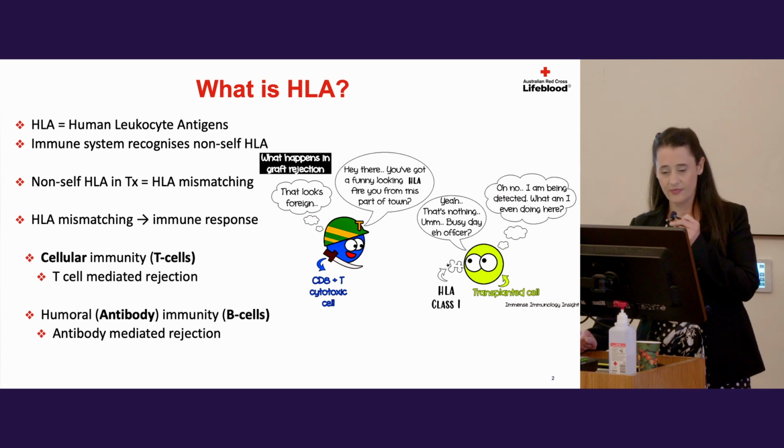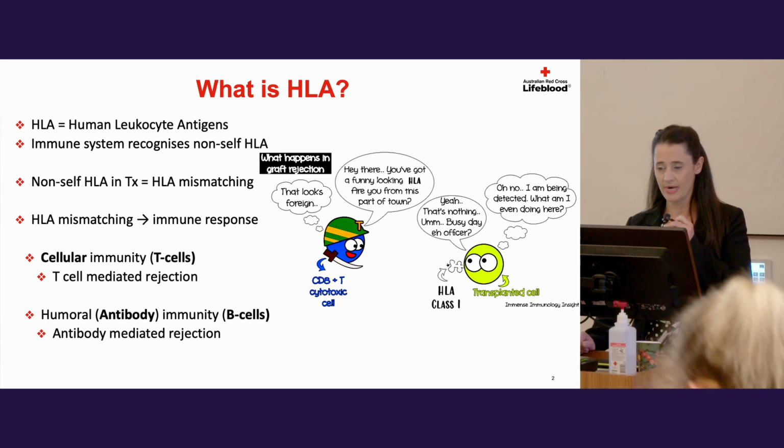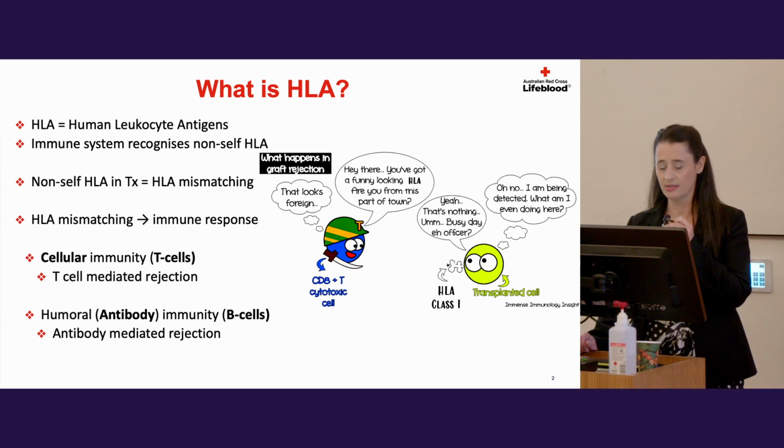So HLA stands for human leukocyte antigens, and these HLA are proteins that are expressed in most cells in your body. And your immune system uses HLA to see which cells of your body belong to your body and which ones don't. And so if you have non-self HLA, such as in transplantation, this is called HLA mismatching.